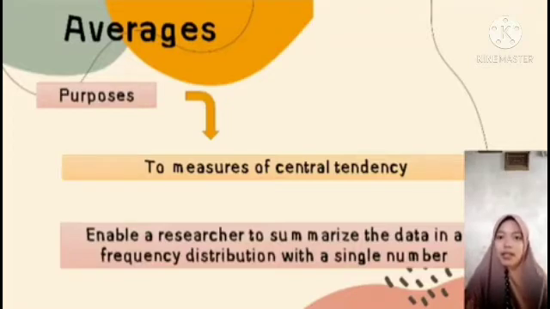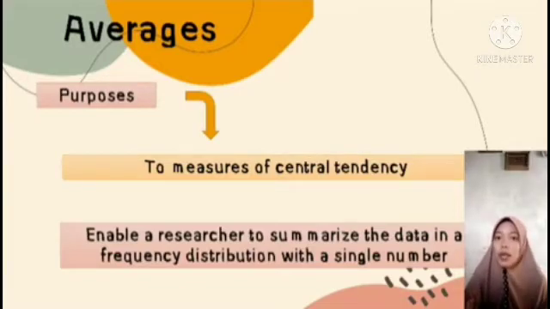I will continue this explanation. I will explain about averages. First, I will explain the purposes of averages. First, the purpose is as a measure of central tendency, and second, it enables a researcher to summarize the data in a frequency distribution within a single number.